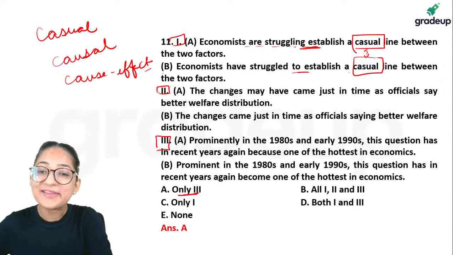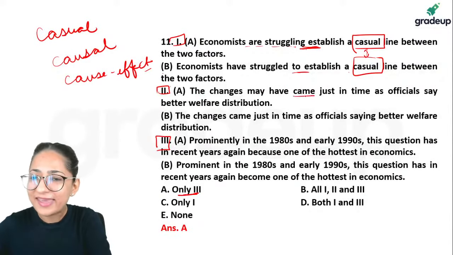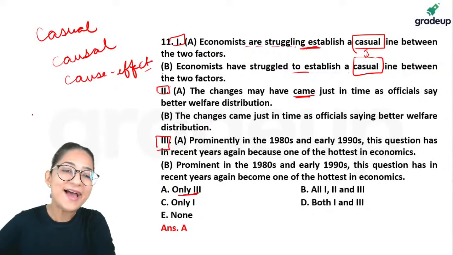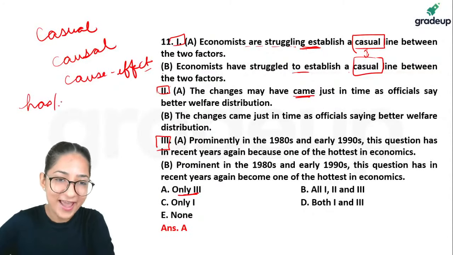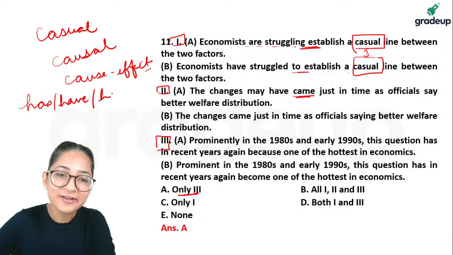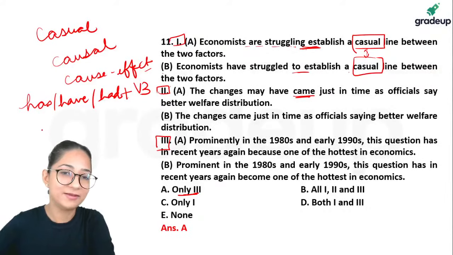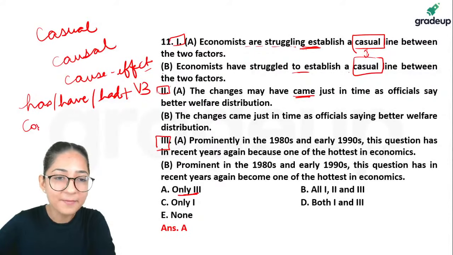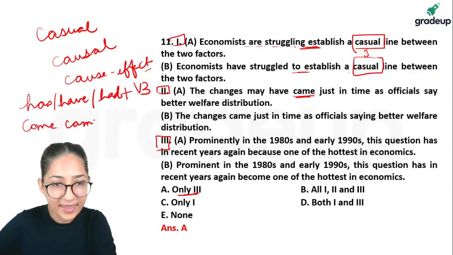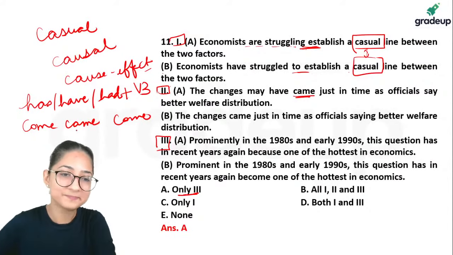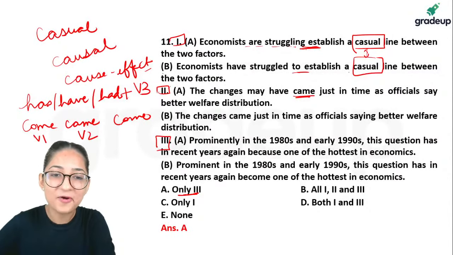Acha, next one. The changes may have came. Guys, when you have has, have, or had, after that the third form of the verb comes into the picture. Third form. And with come, it is come, came, come. First form, second form, third form.